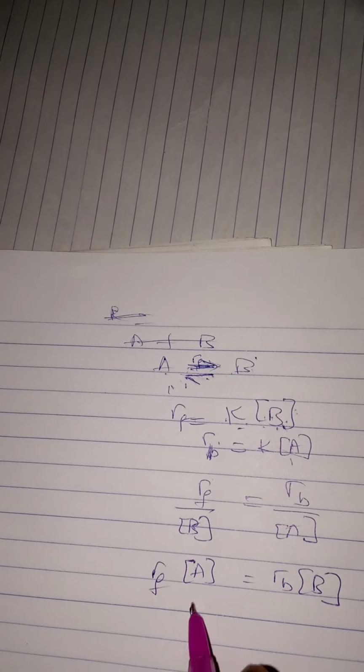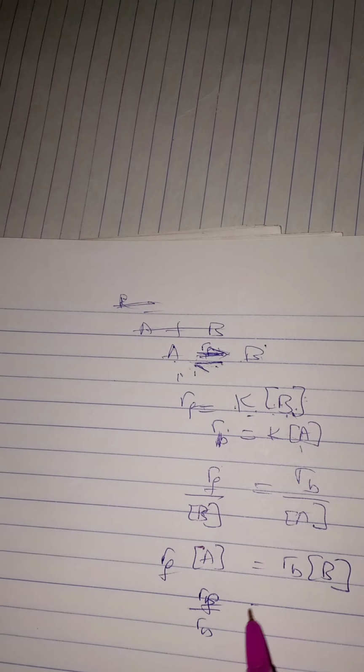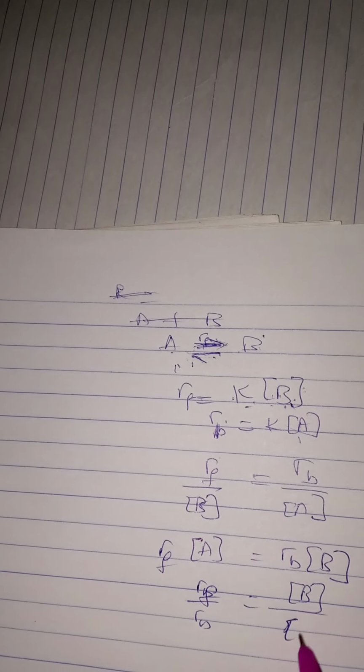I get it now. Yes. So this is how it is actually. Now I can say that if I make K the subject of the formula, Rf over B is equal to Rb over A. Are you getting it now? So I can say something like this: Rf times A is equal to Rb times B. Don't mind my proving, but they can ask. So Rf over Rb is equal to what? B over A.